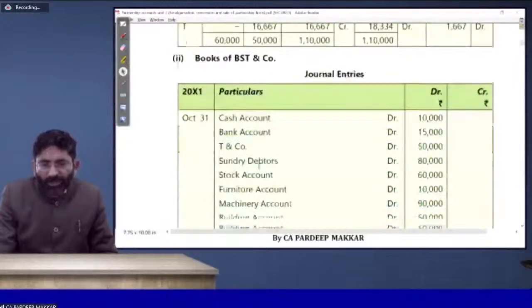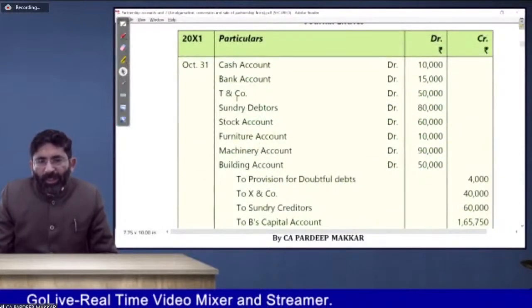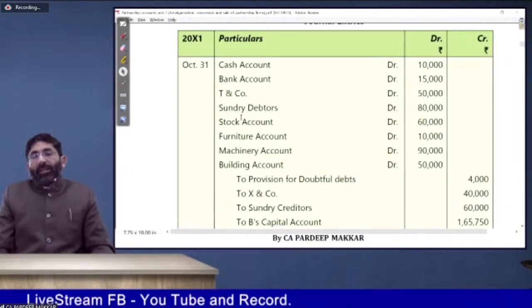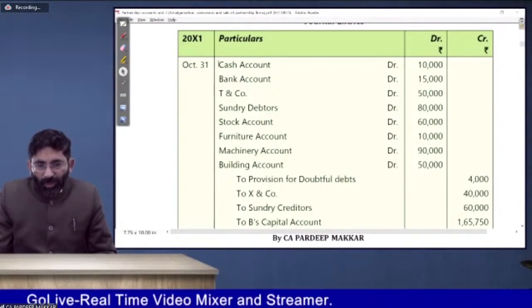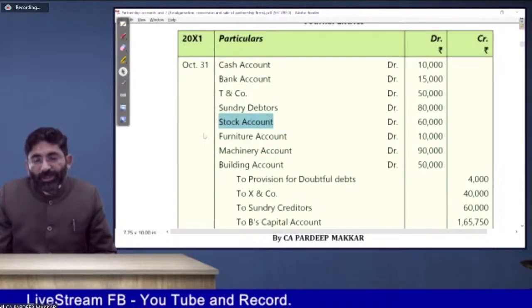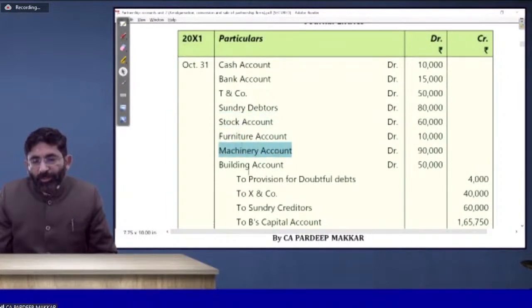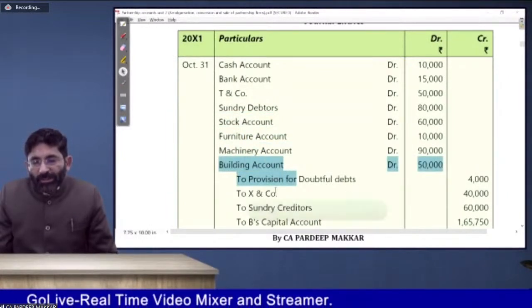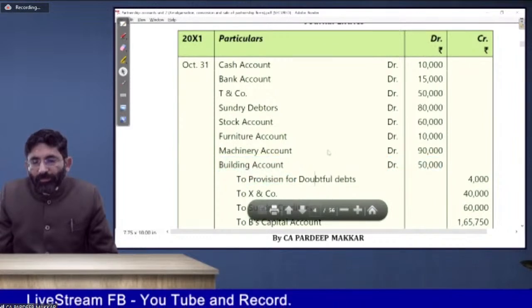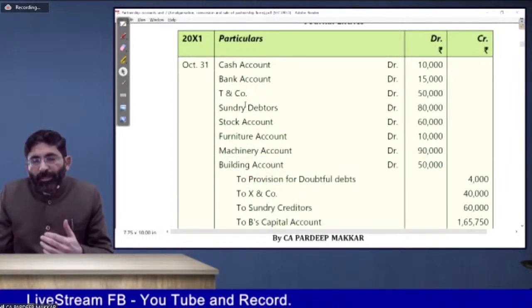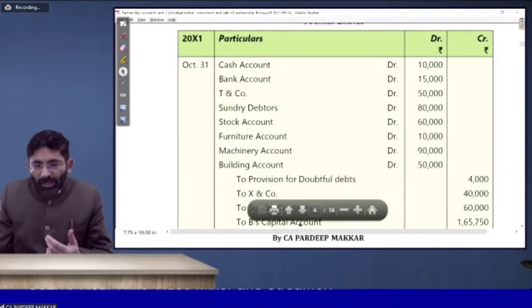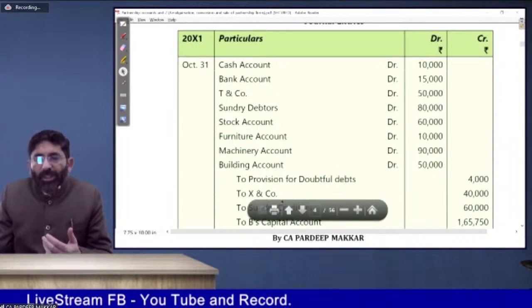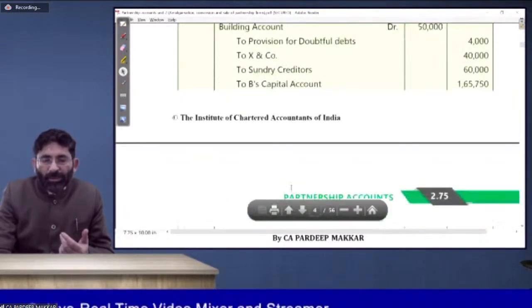As mentioned, accordingly the entry is passed: cash debit, bank debit. Now, what about T and company and S and company? That is to be kept in mind. I would like to discuss with you. Cash debit, bank debit, debtors debit, stock debit. This is the value at which it is taken over. Furniture, machinery, building, provision for doubtful debts, creditors. Now I have done it in two entries because I have tried to let you understand this concept in an easy manner. So I have done it so that partners are to be credited with the amount of partners' capital account.